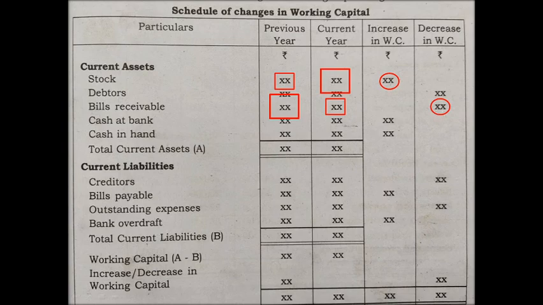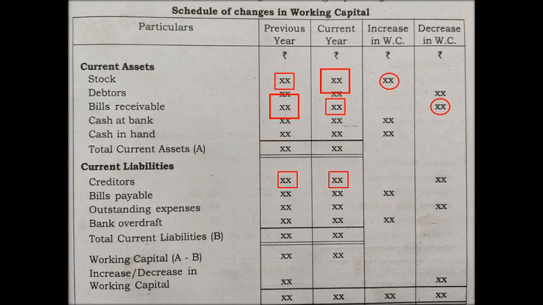That is the concept. It is a trick for convenience purpose. Similarly, you have to do the same in case of current liabilities, but in this case the rule will be the opposite of current assets.